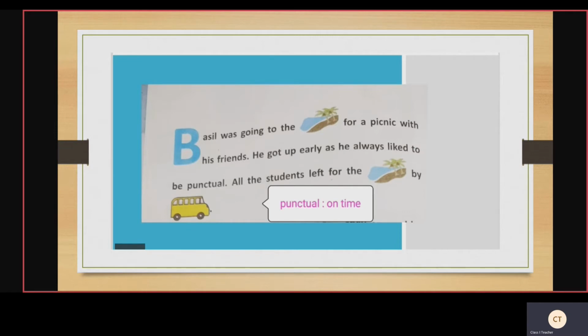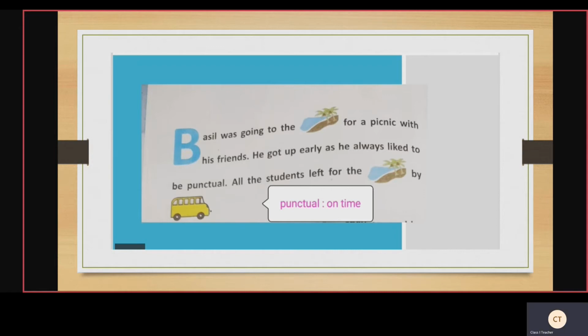Who has the time sense, they will be punctual. Sharp 8:45 you should be in the school. Punctual means on time. My dear good students, you learn meanings also.